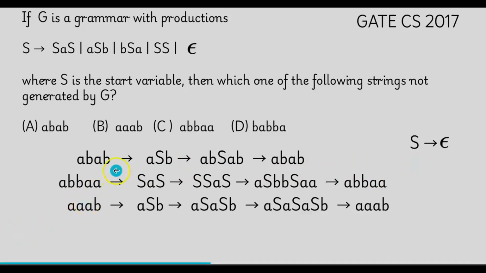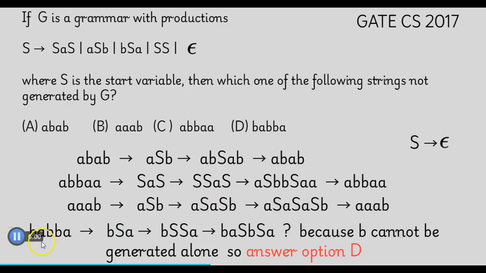Now let us consider the option B, AAAB. Use the production rule ASB, and this S is replaced by this production rule SAS. Now we keep the first one ASA as it is, and the second one is replaced by the production rule SAS, and use the production S is replaced by epsilon, that is the empty string. We are able to get the option B also.